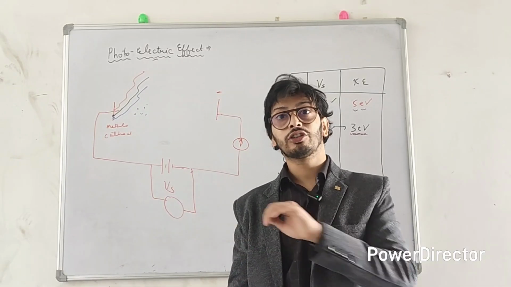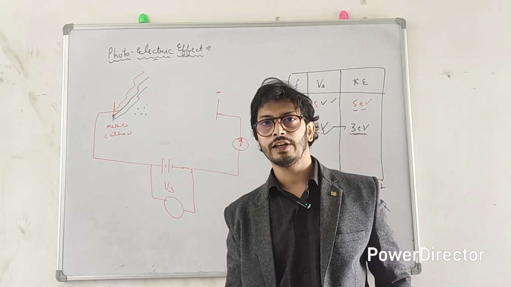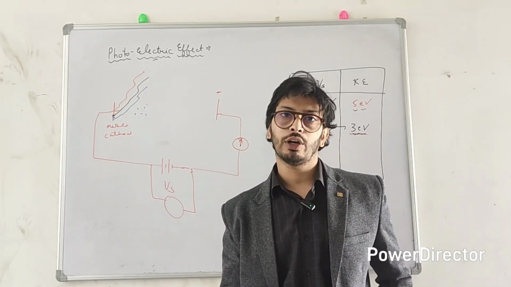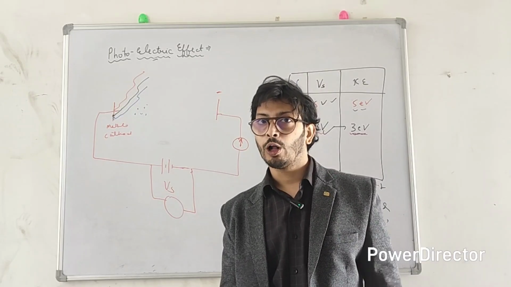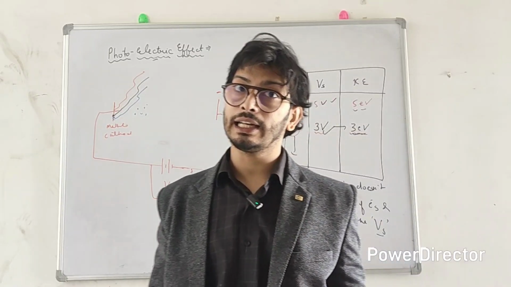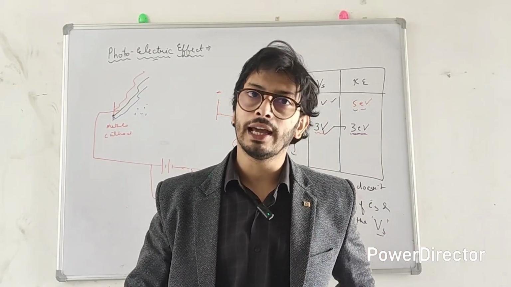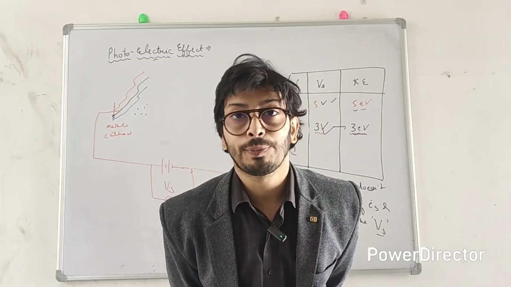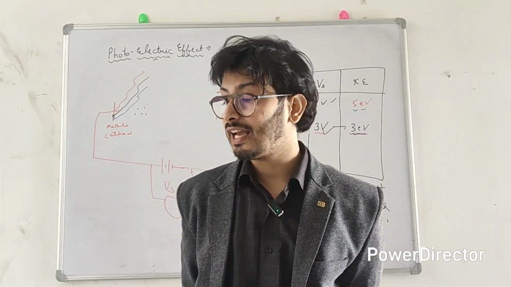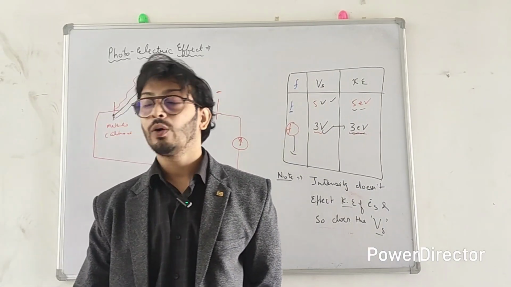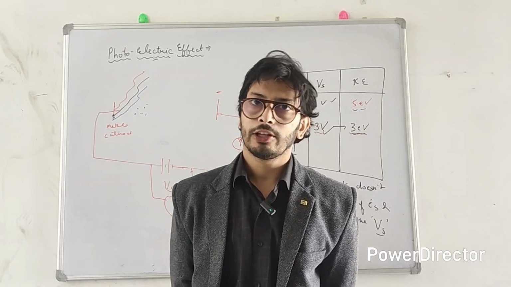So this way the trigger hypothesis failed, because the trigger hypothesis says that light is just triggering the reactions in the metal surface. It doesn't have any effect whatsoever on the kinetic energy of the electron. But it does have an effect. Although the intensity of light does not affect the kinetic energy, the frequency of light does affect the kinetic energy of the electron. And here Philipp Lenard failed to explain further. He couldn't explain why this is actually happening, why intensity is not affecting and why the frequency of light is affecting. I hope this makes sense to you.